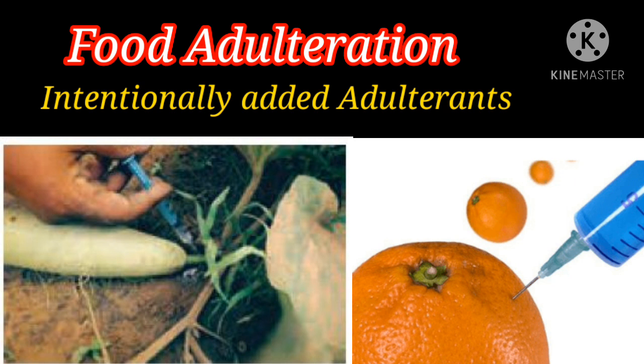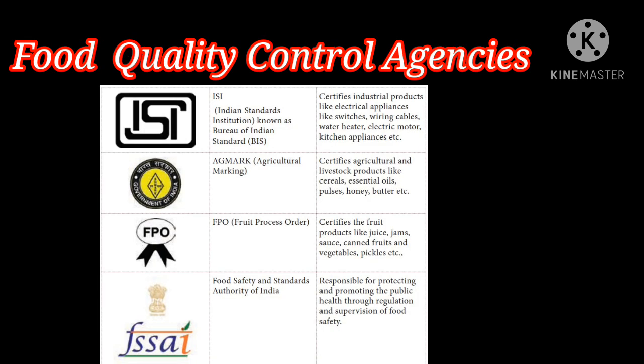When we are taking the adulterated food, it leads to some ill effects. They are fever, diarrhea, nausea, vomiting, gastrointestinal disorders. Clear children? Have you got it? What is food adulteration? Adulteration is defined as the addition or subtraction of any substance to or from the food. Clear it? So next one, food quality control.